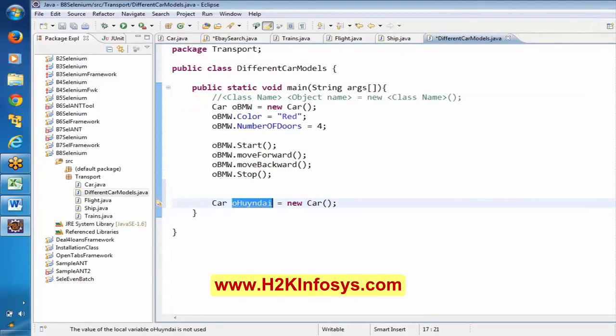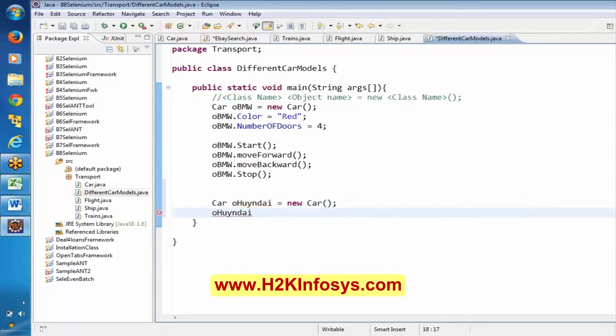It is not mandatory to use O here. It is one of the best practices to use O, as it represents object. Now by using this, I can say that color, let me say blue.